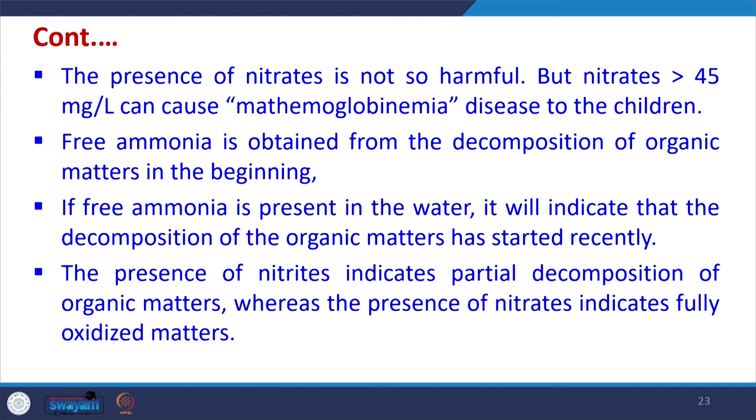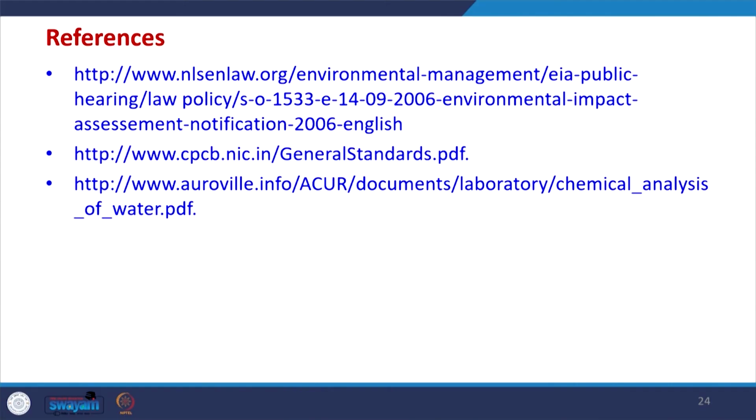In summary, nitrogen is one of the undesirable elements. We do not want nitrites to be present at all, this is one important aspect. Second thing, if nitrite is present, can we convert it into nitrate? This is possible, and after converting into nitrate, we should also limit the nitrate within 45 milligram per liter, which is the standard, beyond which it causes diseases to the children. So, this is an important consideration while treatment, when the treatment of wastewater or water which contains nitrogen has to be done.